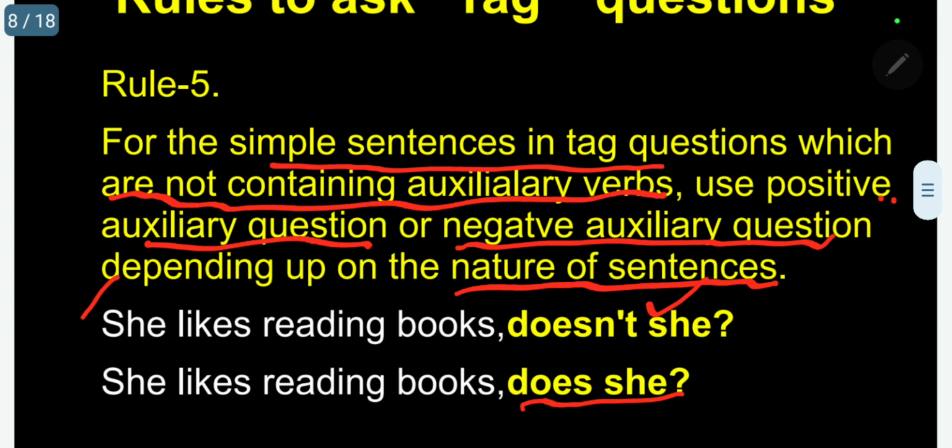I can use a positive auxiliary question. She likes reading books. Does she? This is the question.